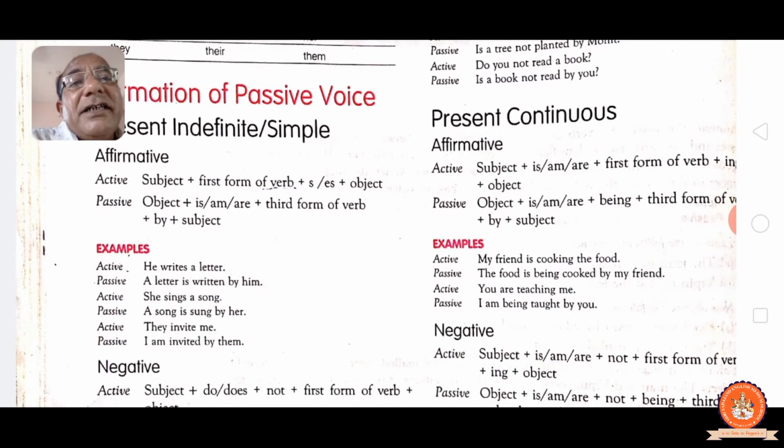He writes a letter, a letter is written by him. She sings a song, a song is sung by her. They invite me, I am invited by them. See, simple present tense, all these three sentences. He writes a letter, a letter is written by him. She sings a song, a song is sung by her. They invite me, I am invited by them.